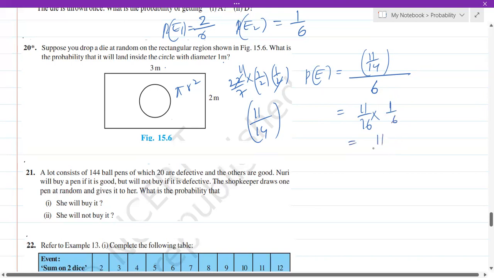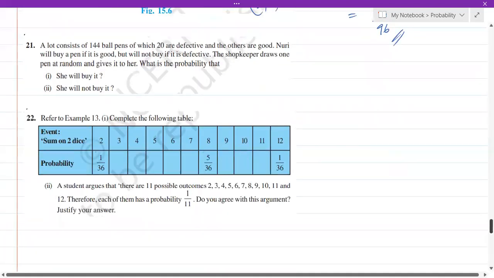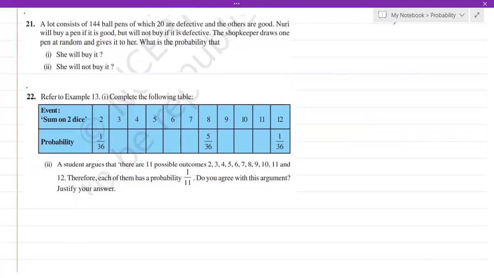So it will become 11 out of 96. Okay, so that is the possibility. Now here we have calculating the probability in terms of area. Okay, this is not an important question, so we can also skip this. Let's get into the next one.